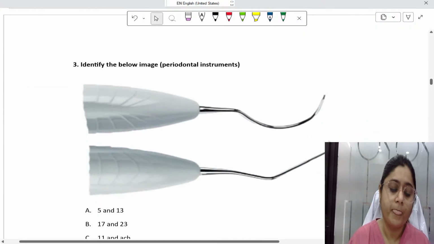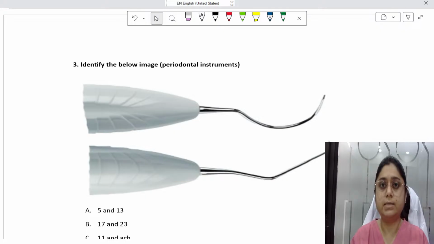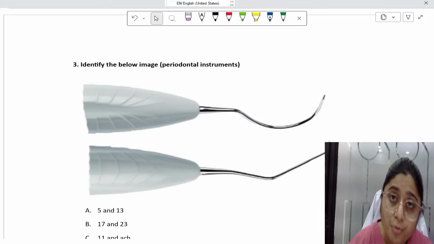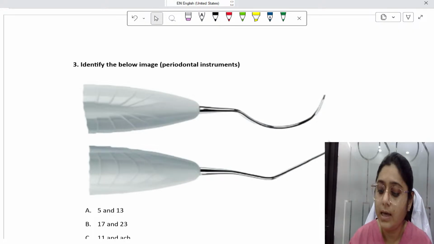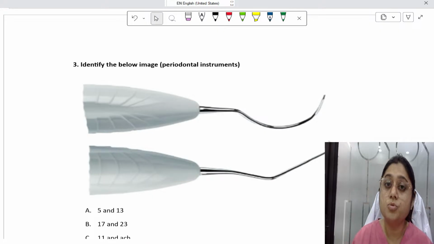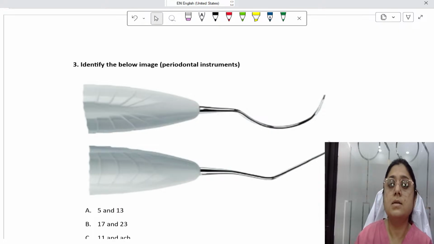Now the next question. Another frequently asked topic is periodontal instruments. From periodontal instruments, just write down what all things are important. You should know about explorers. Then you should know about the types of probes. Most commonly asked probes are the Nabers probe, UNC 15 probe, and WHO probe, CPITN-E and CPITN-C probes. WHO and CPITN probes are the same probes. So these are the probes most frequently asked.